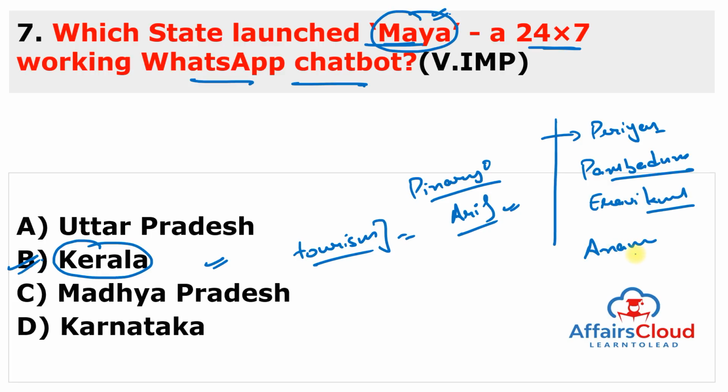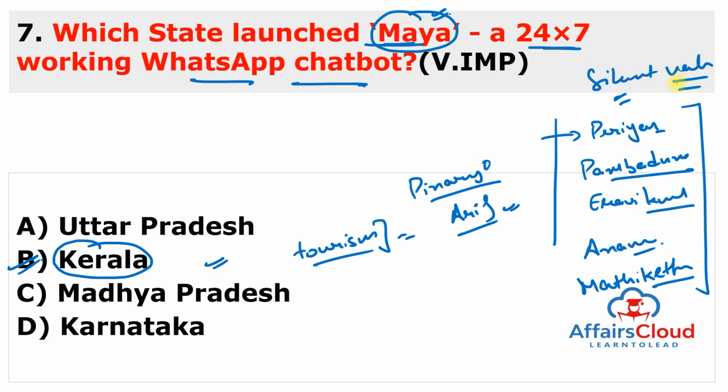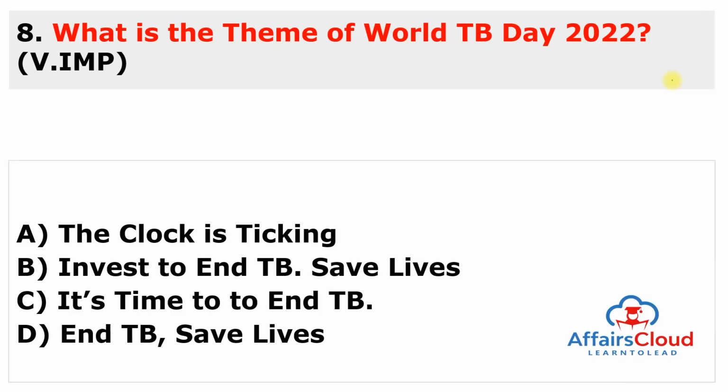Anaimudi National Park is there. Anaimudi. Next is Mathikettan National Park. So these are very, very important in Kerala. And you can also remember one, Silent Valley National Park is there. Silent Valley.